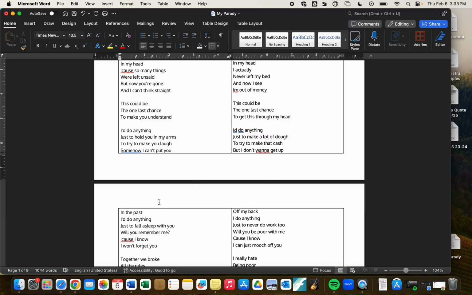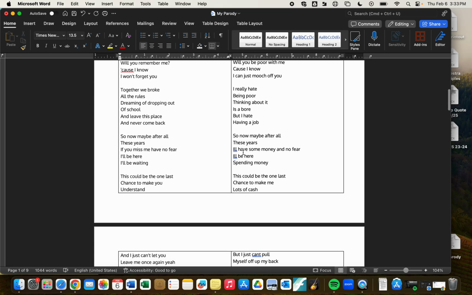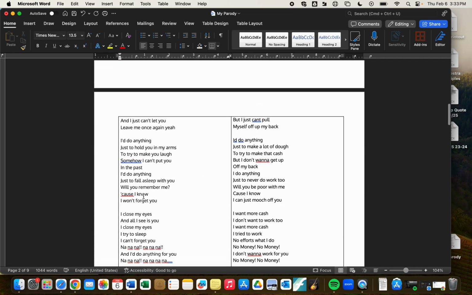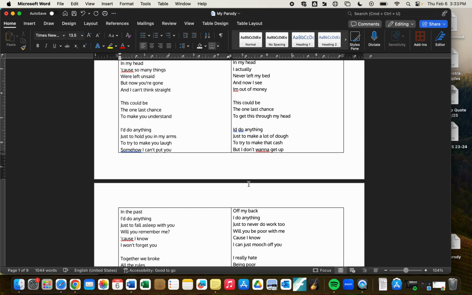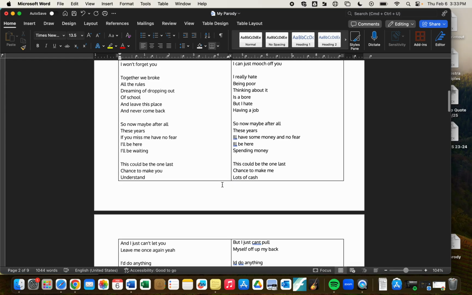Now, if the song repeats lyrics, you can use the same lyrics in your song more than once, right? So the chorus, the main part of the song, here's my chorus right here. This chunk of words, I'm going to reuse these exact same words right down here where the chorus comes up again. I'm just going to copy and paste the same chorus words here for my parody, okay? So you don't have to rewrite the chorus every time. You can reuse words. When the original song repeats, you may repeat. That's the general idea of it, okay? If the song repeats, you can repeat. Otherwise, you should be making new words. So that's the general idea.